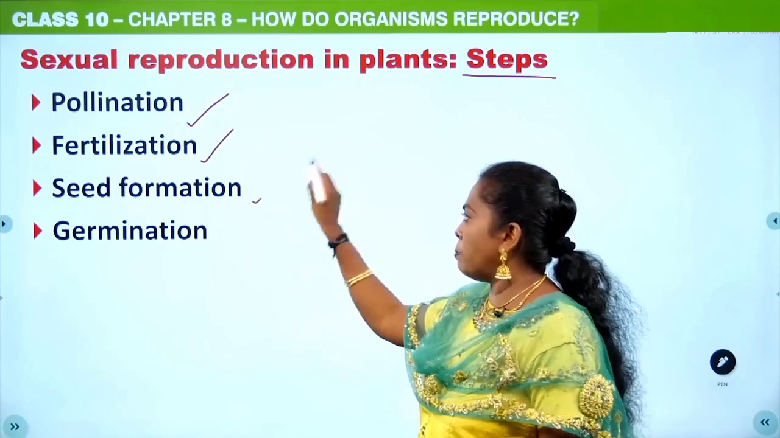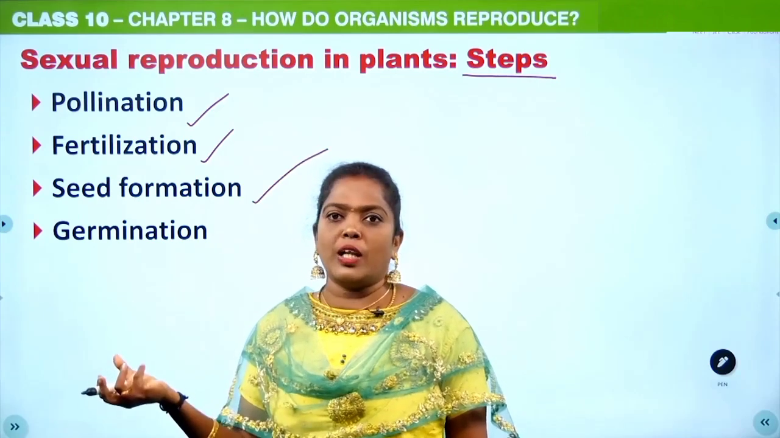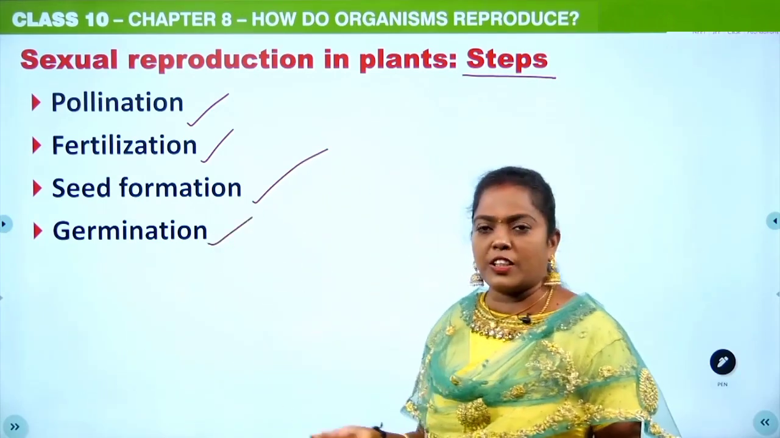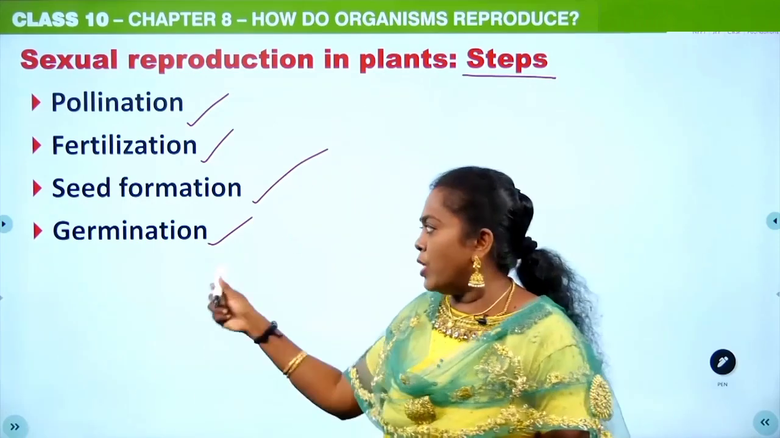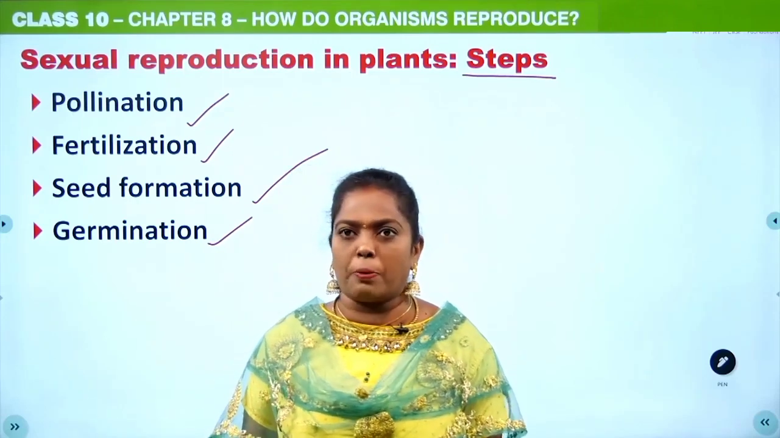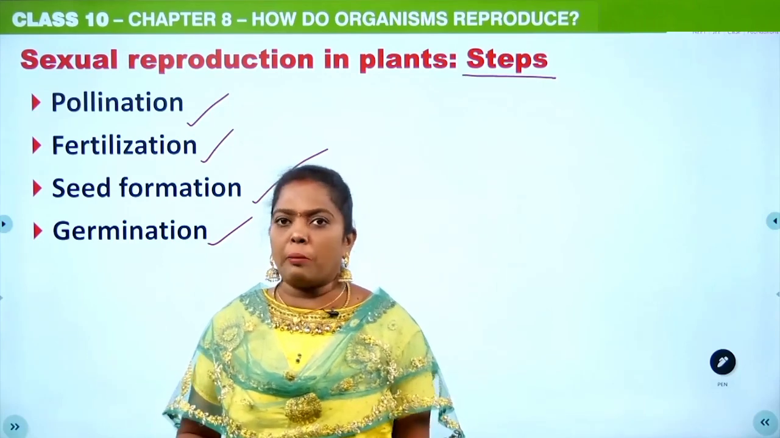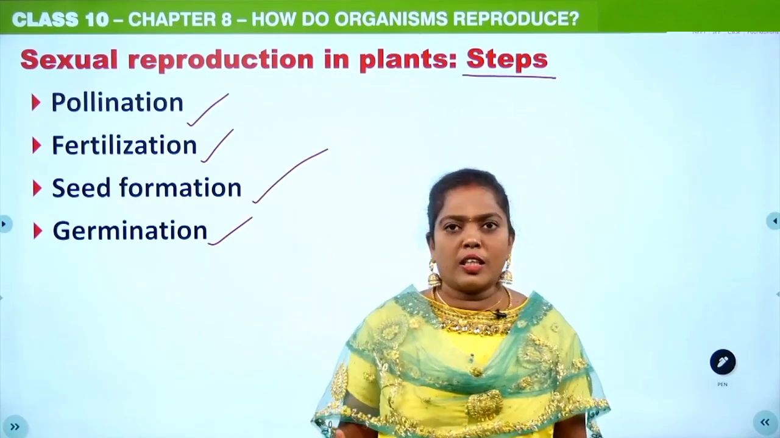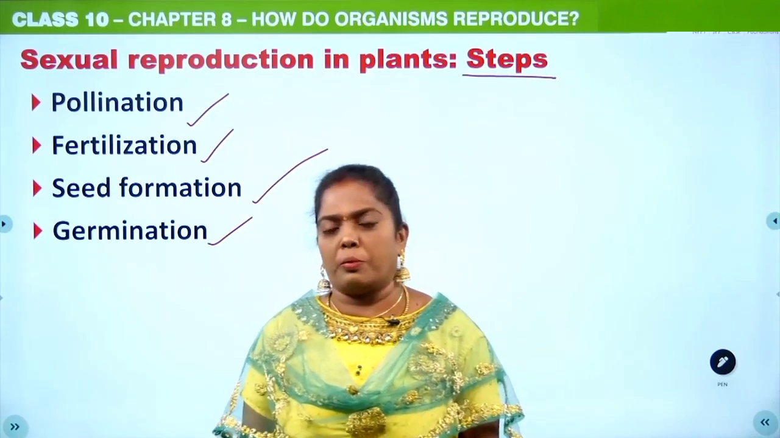And the third step is seed formation, that is from the embryo the seed will develop, and finally when we put that seed into the soil, when the condition is favorable, it will germinate. So these are the 4 main steps in sexual reproduction in plants. If you want, you can even include gamete formation also. You can explain about gamete formation, then go for pollination, fertilization, seed formation and germination.